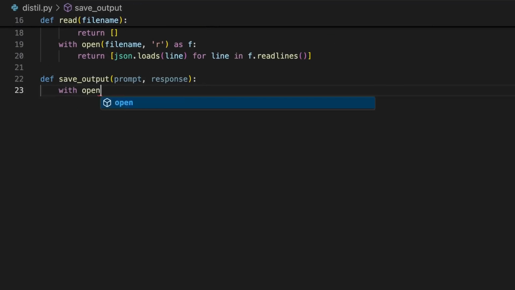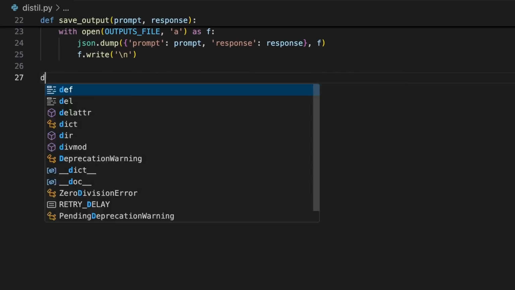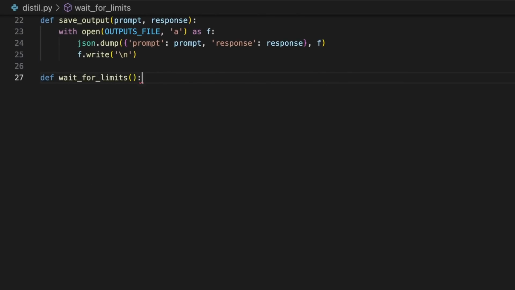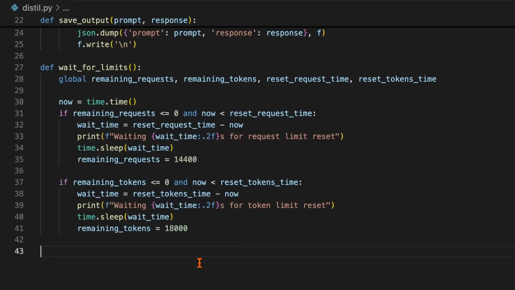We'll define this save output function that will be used to write our responses as they are received from Groq to the output file. Define wait for limit, which will be the code to track our rate limit usage and create appropriate delays in the program when necessary. Make sure you change this 14400 to the number you set for remaining request if it was different for your account. Then for this 18,000, also make sure it matches the remaining tokens, ensuring that your program is using your Groq account's rate limits for your chosen model in the code.